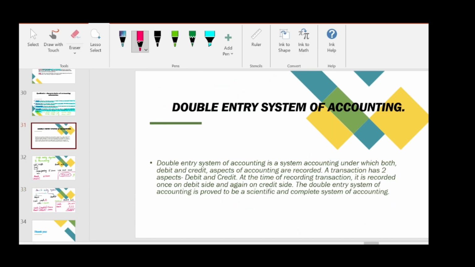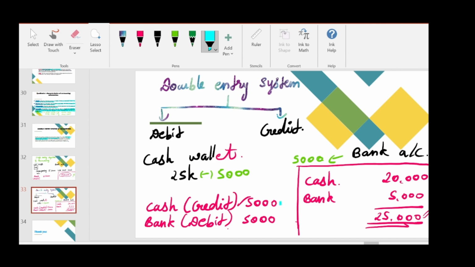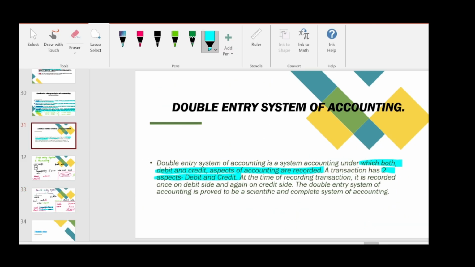So let's have a quick reading of this. Double entry system of accounting is a system of accounting under which both debit and credit aspects of accounting are recorded. A transaction has two aspects, debit and credit. At the time of recording transactions, it is recorded once on the debit side and again on the credit side. Guys, if you see here, I have written 5,000 in credit, and again I have written the same 5,000 in debit. So the same transaction with the same value will have a credit effect and also a debit effect.